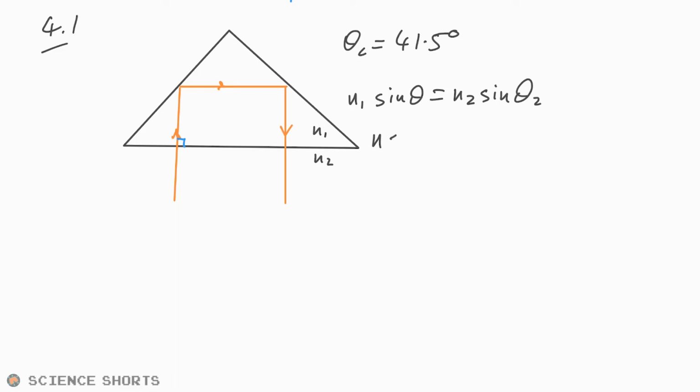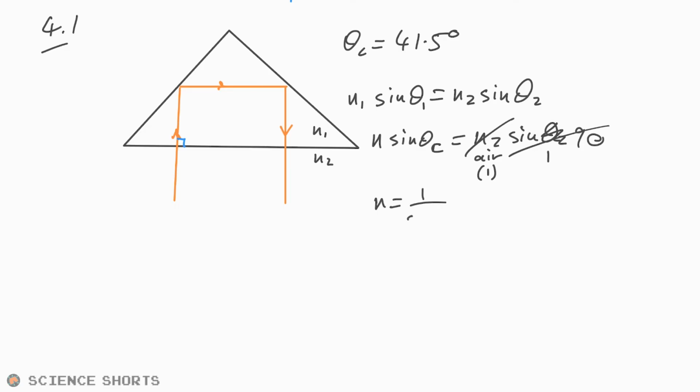We change sine theta 1 for sine theta C because that's our critical angle. N2, if that's air, is just 1. And sine theta 2, if that's sine 90, is also 1. So therefore, N is equal to 1 over sine theta C.